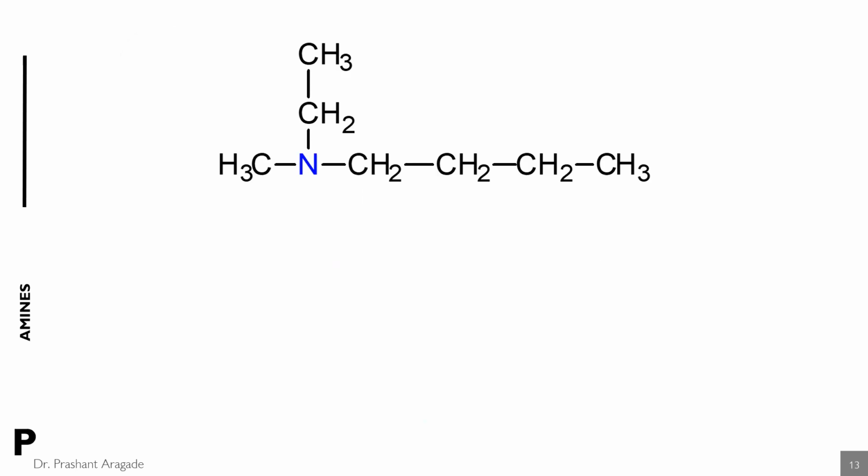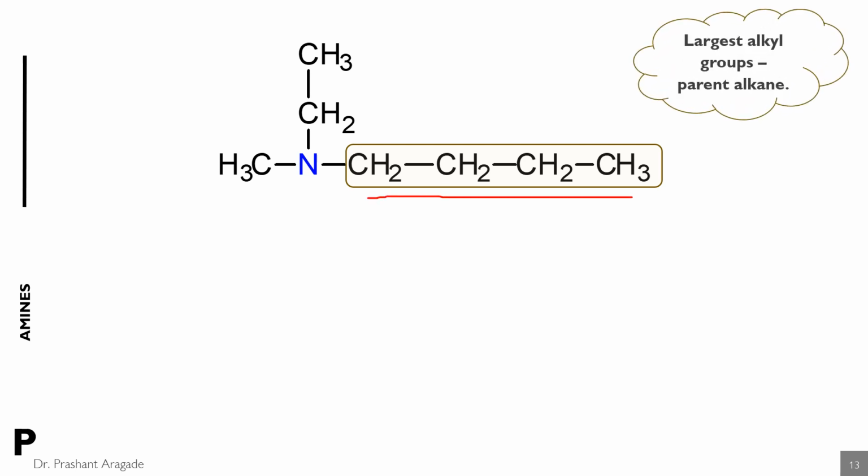So try to find out the largest alkyl group. Here there are 4 carbon atoms. In another alkyl group there are 2 carbon atoms, and here is 1 carbon atom. So definitely this one is the largest alkyl group. So it is considered as the parent alkane.